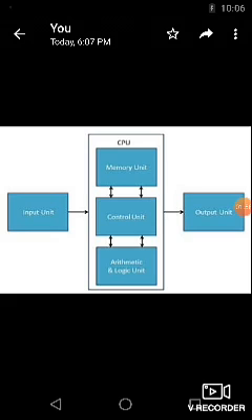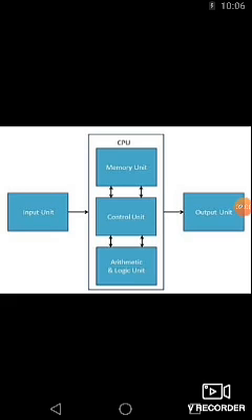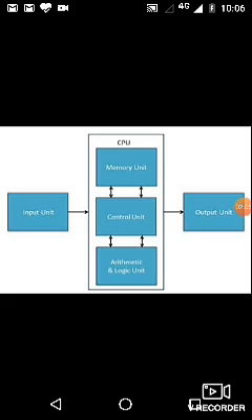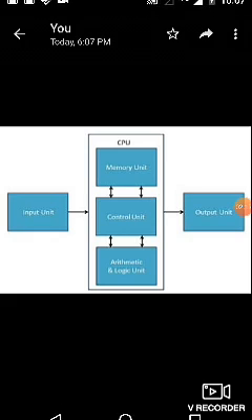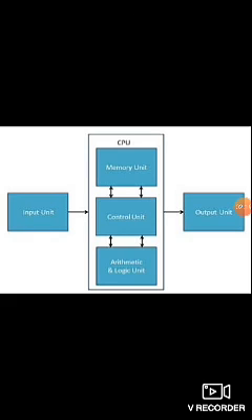The function of a memory unit is to store information: it stores programs, data, results, or any other kind of information.